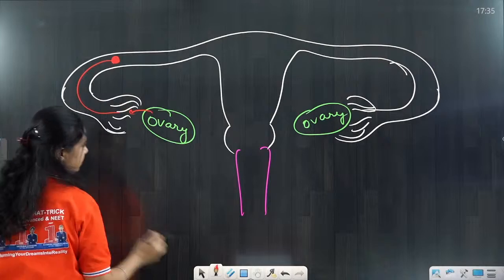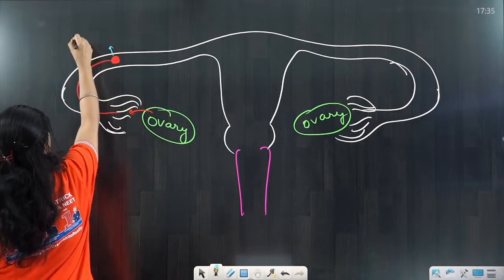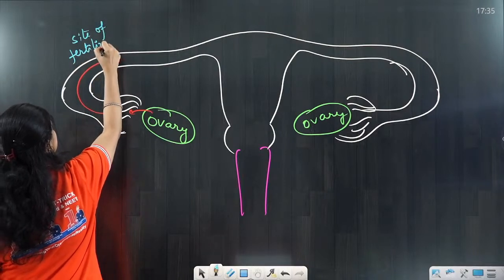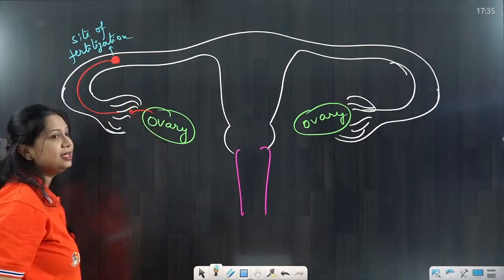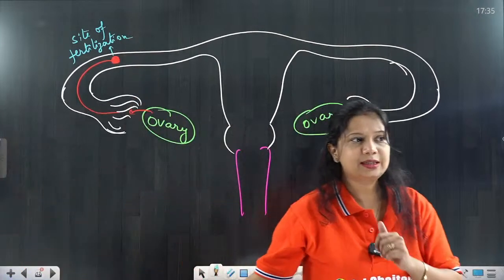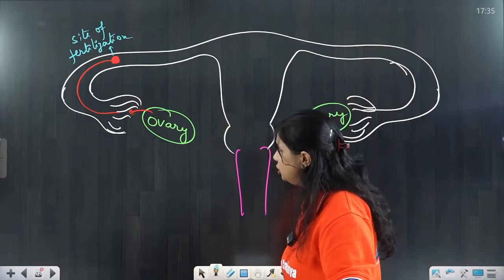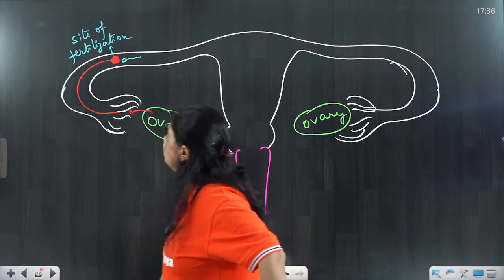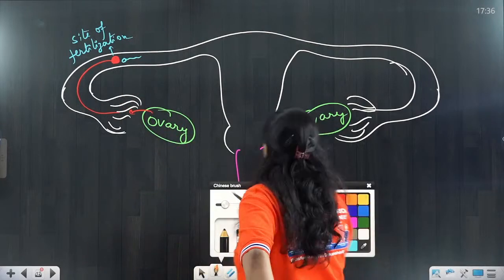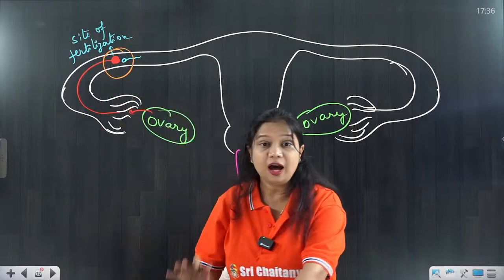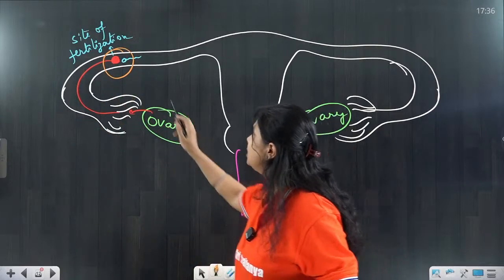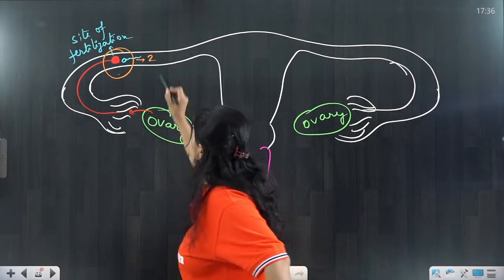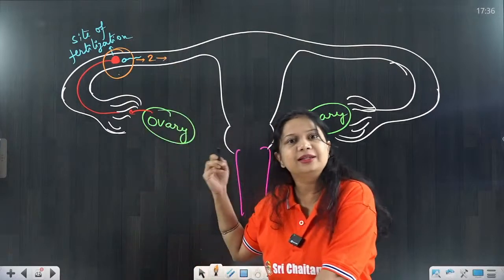Fertilization takes place here. Is that clear to everyone? The fallopian tube is the site of fertilization. The ovary releases the ovum, and the sperm also reaches here, so this is where fertilization takes place. After the formation of the fertilized egg, here is the 2 cell stage. It will keep on rolling inside the fallopian tube.